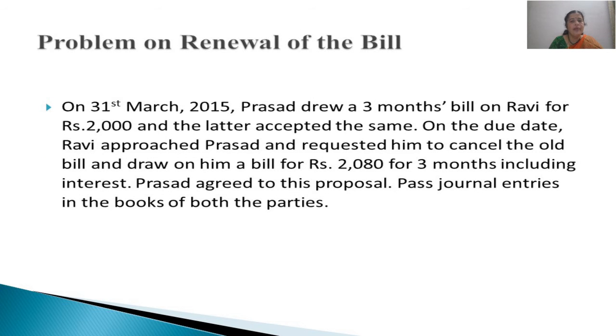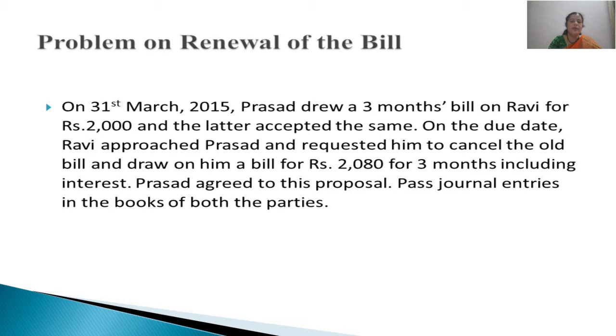Here there is a problem regarding the same thing, that is renewal of the bill. On 31st March 2015, Prasad drew a 3 months bill on Ravi for Rs 2000 and the latter accepted the same. On the due date, Ravi approached Prasad and requested him to cancel the old bill and draw on him a bill for Rs 2080 for 3 months, including interest.